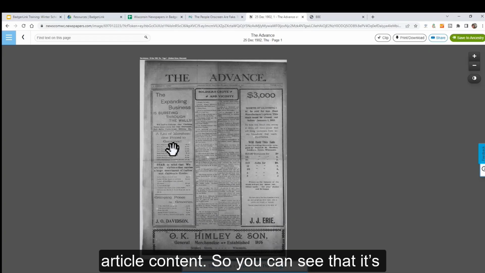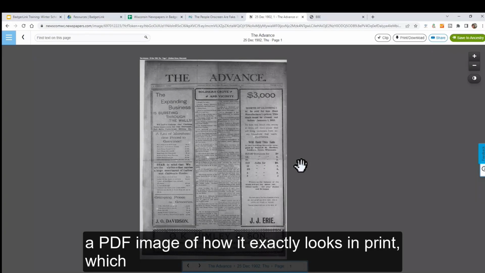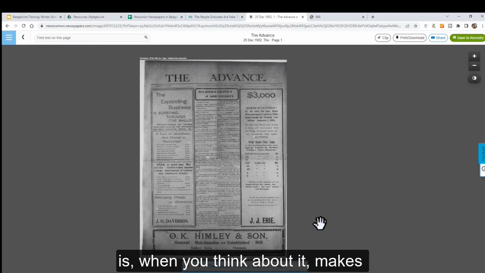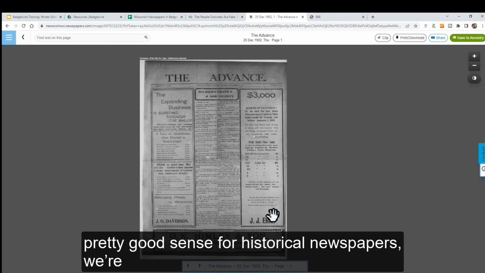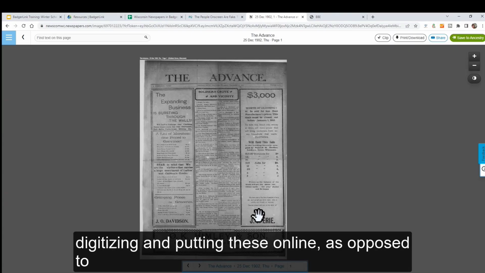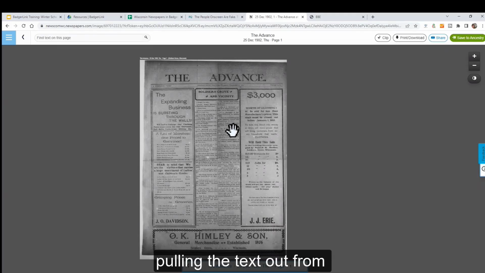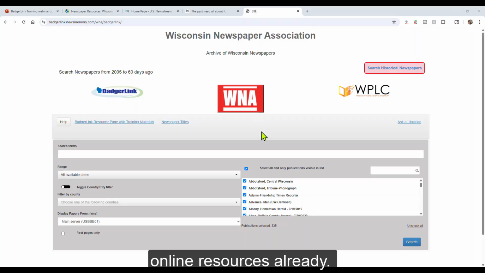So you can see that it's a PDF image of how it exactly looks in print, which, when you think about it, makes pretty good sense for historical newspapers. We're digitizing and putting these online as opposed to pulling the text out from online resources already.